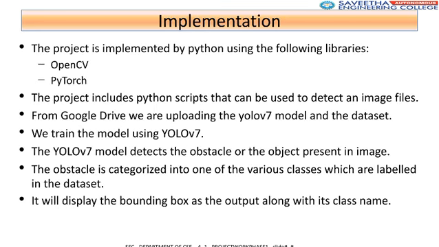Implementation uses Python with libraries like OpenCV and PyTorch. The process involves uploading the YOLOv7 model and dataset, training the model, and then using it to detect and categorize objects in images, displaying bounding boxes and class names.